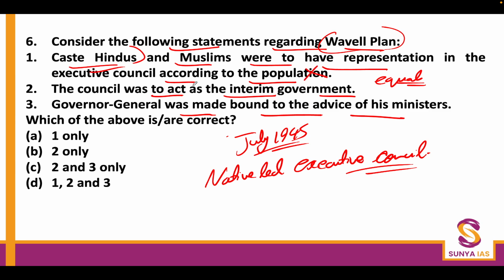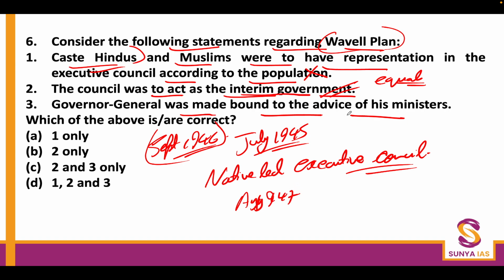Okay, the council was to act as interim government. This statement is right. This also happened in September 1946. You will see such a government was formed and it acted as interim government till August 1947. So the second statement is right.